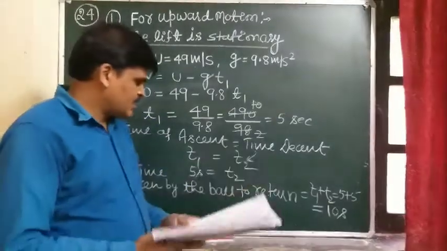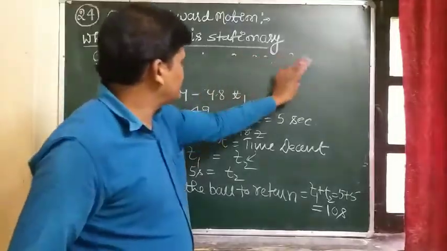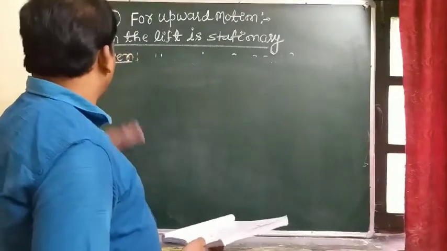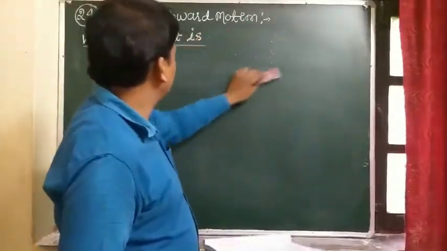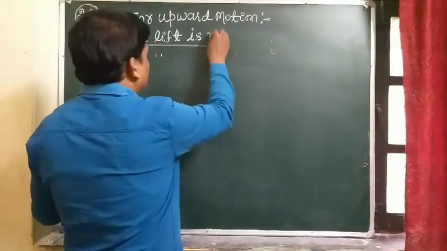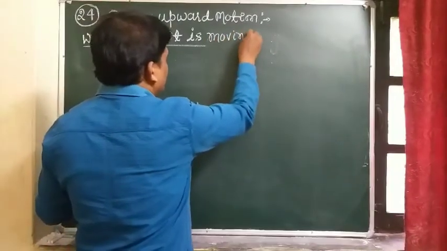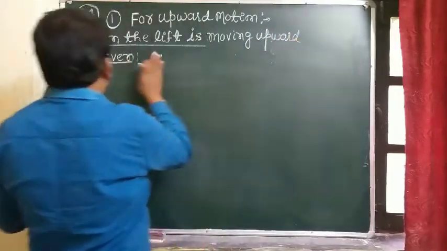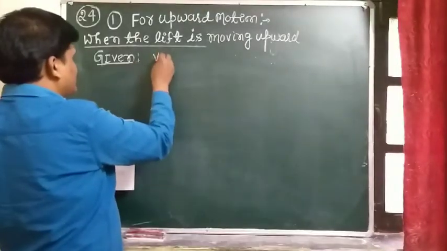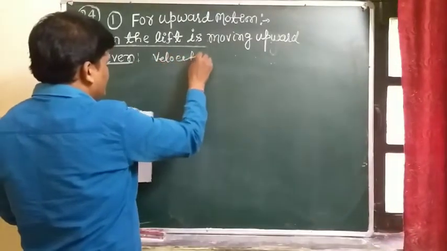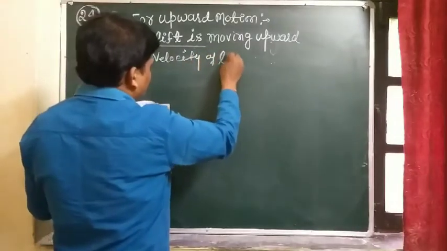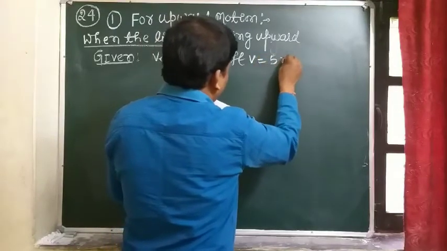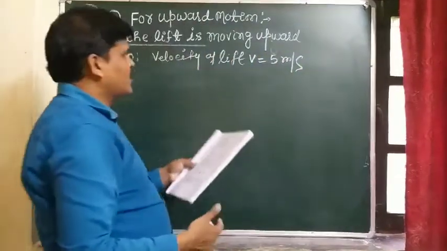And students, the second case: when the lift is moving upward, not stationary, with a uniform velocity of 5 meter per second.